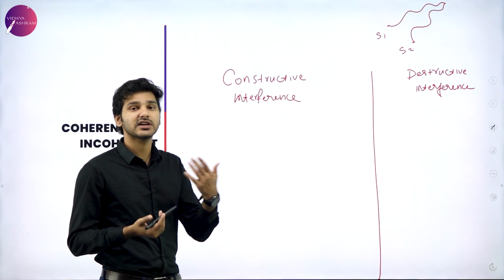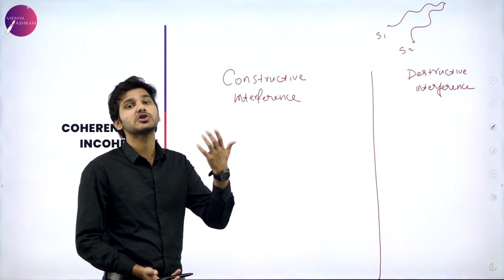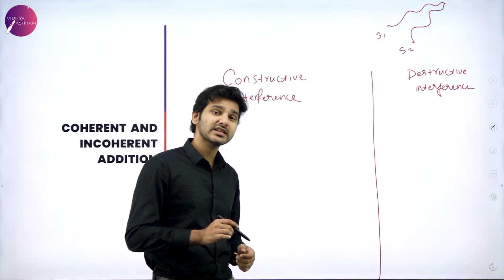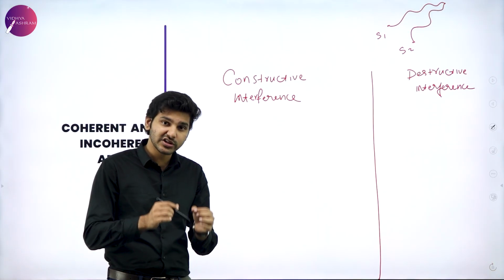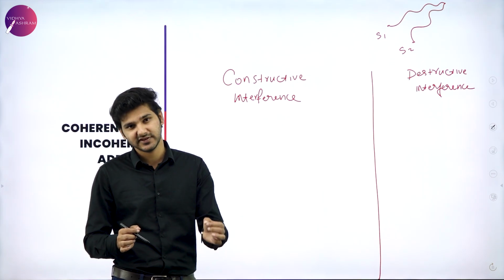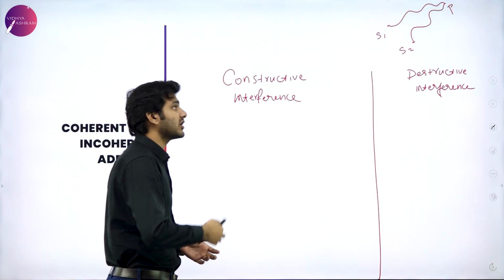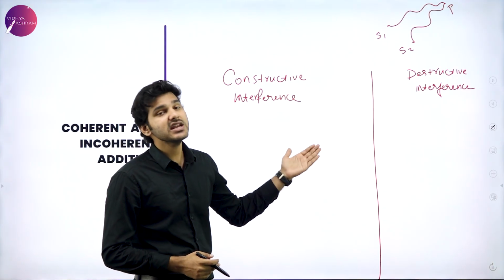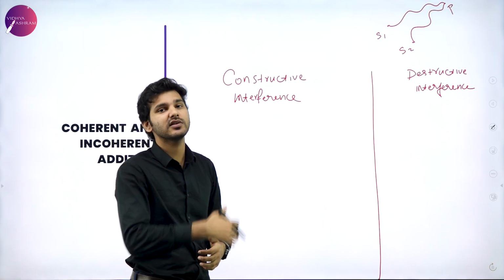So again, if two waves are meeting together, then obviously they will interfere. So we are going to find out, is it going to interfere constructively or is it going to interfere destructively? So the very basic thing we can do is understand the path difference of these two waves. And depending on the path difference, we can actually see, is it going to interfere constructively or destructively? If P is the point where they are going to interfere, then from the source to that particular point P, the path length of the first wave is S1P and the second wave is S2P.